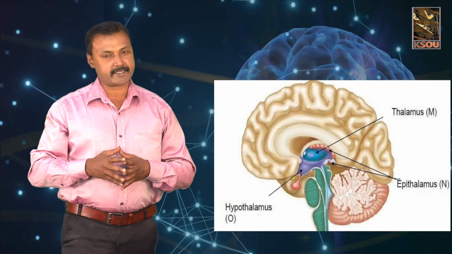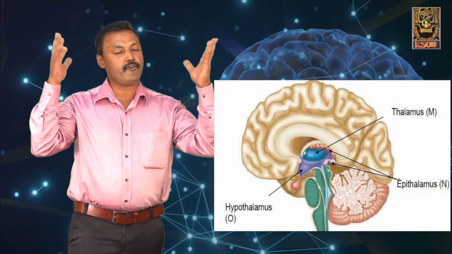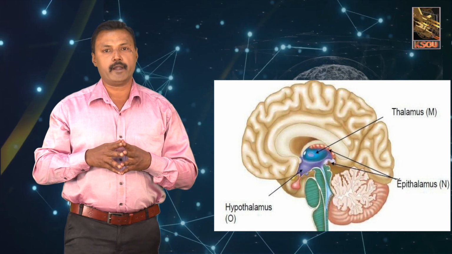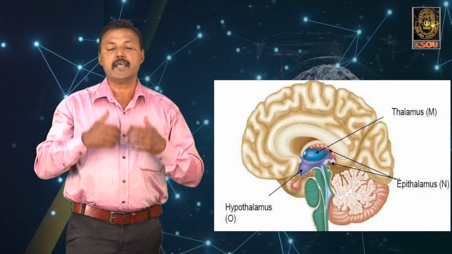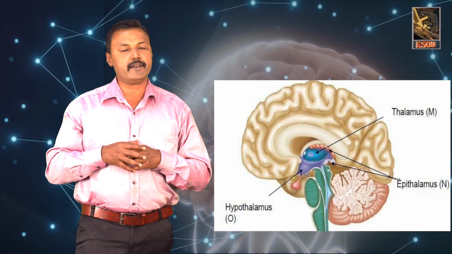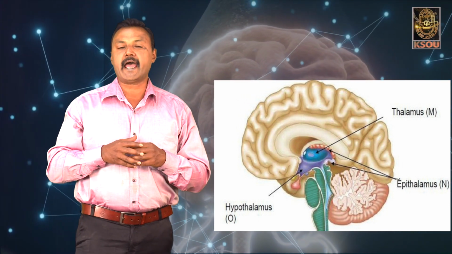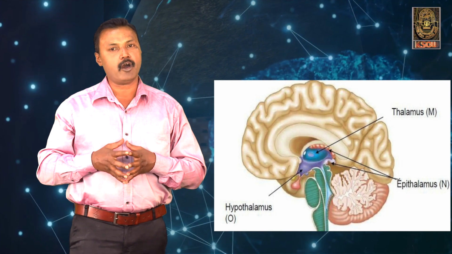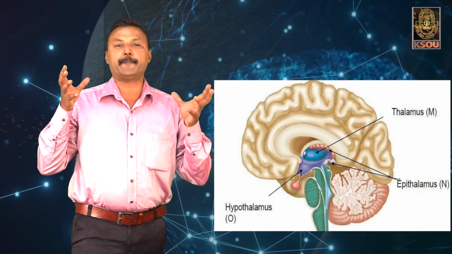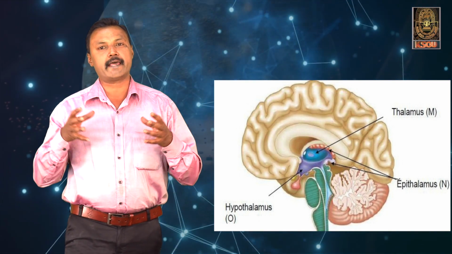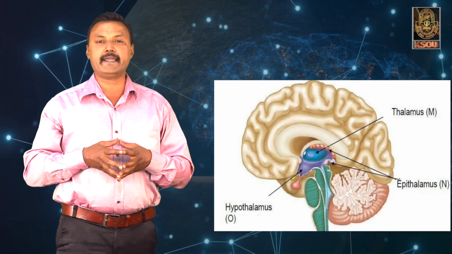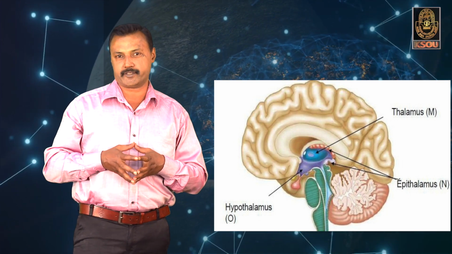Then coming to the epithalamus. The epithalamus forms the roof of the diencephalon and produces an oval structure called the pineal body or the pineal gland. So, do you know what the function of the pineal body is? This pineal body produces a hormone called melatonin. This melatonin is mainly responsible for the circadian rhythm, that is, the sleep-wake response.